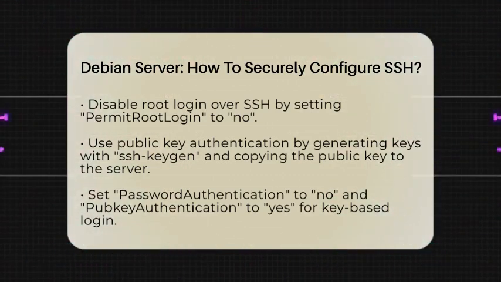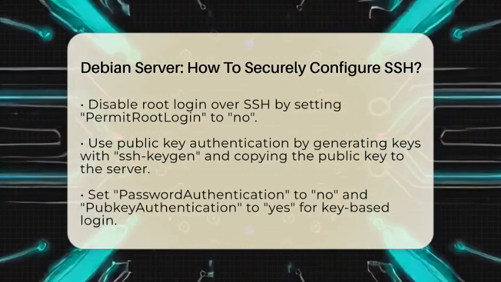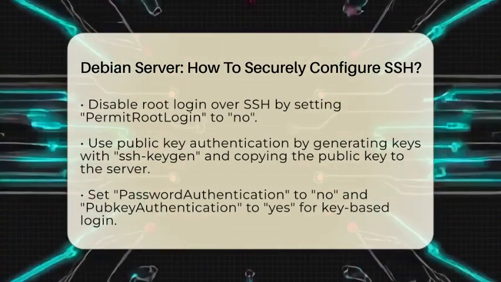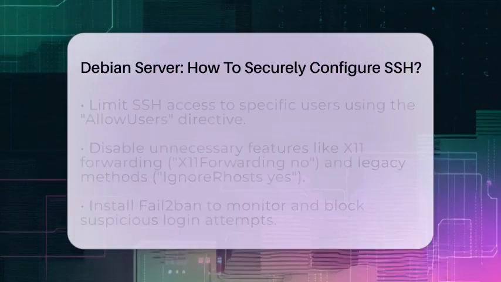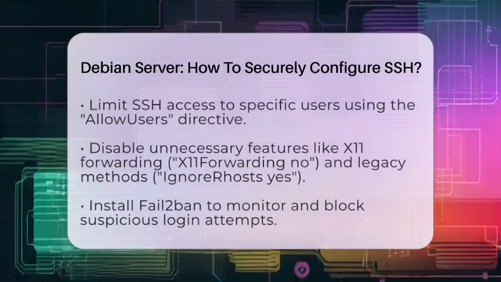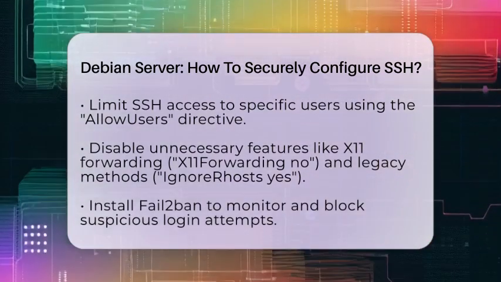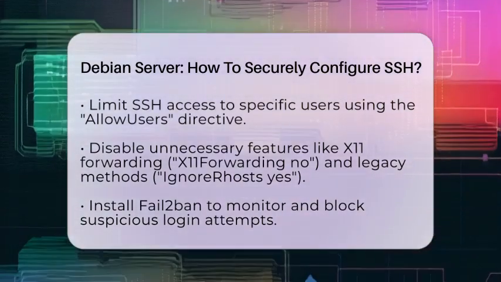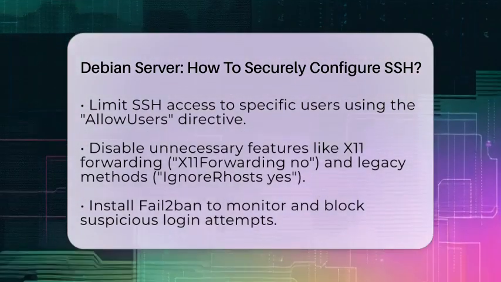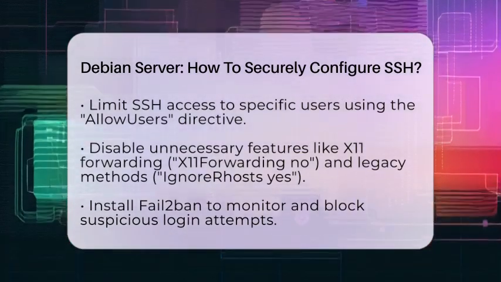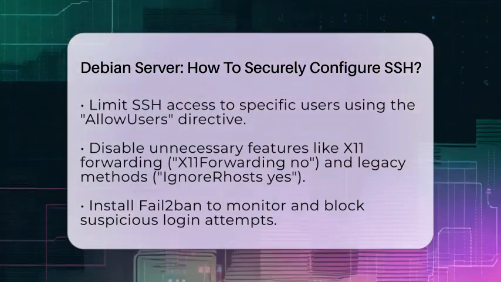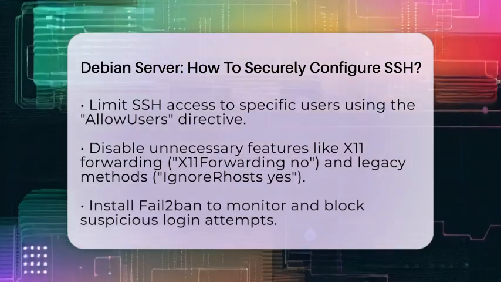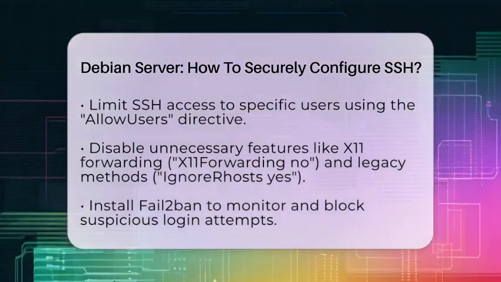Limit SSH access to specific users by adding the AllowUsers directive in sshd_config. List only the usernames you want to grant access. This prevents unauthorized accounts from connecting. Disable features that are not needed, such as X11 forwarding, by setting X11Forwarding to no. Also, turn off legacy authentication methods like IgnoreRhosts by setting it to yes. These steps reduce potential attack vectors.